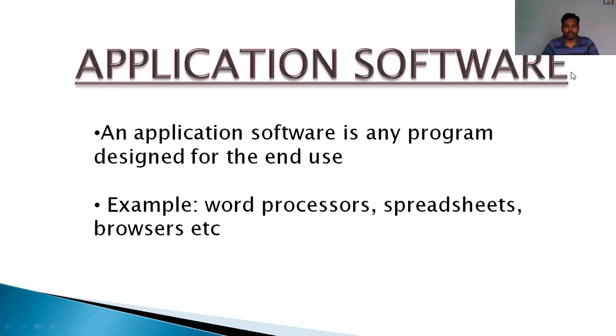Now next is application software. What is application software? These softwares are made for a specific task. Like you can see MS Word. You work on MS Word. You work on Paint, so in Paint you are drawing something. You are drawing that picture for some particular purpose, for your purpose. This software is not to run the system, to run the computer. This is for a specific task which is required by you.